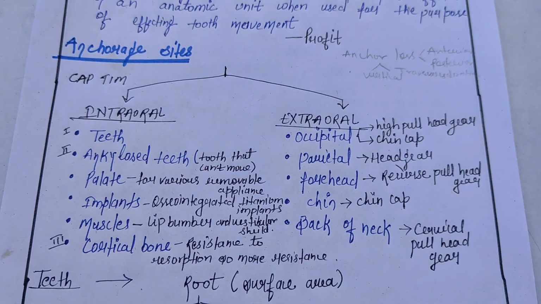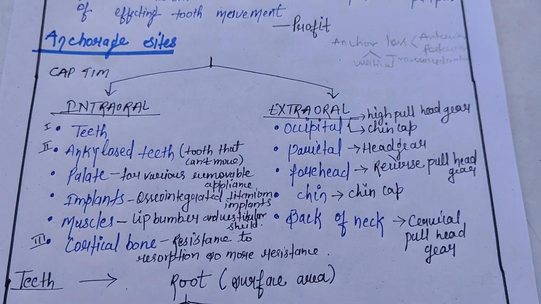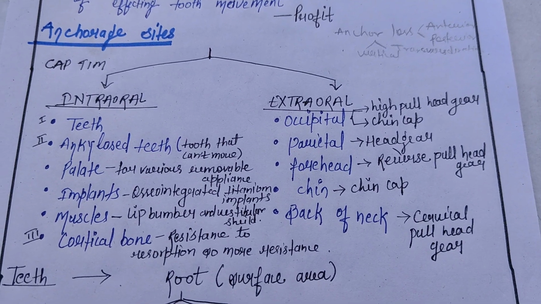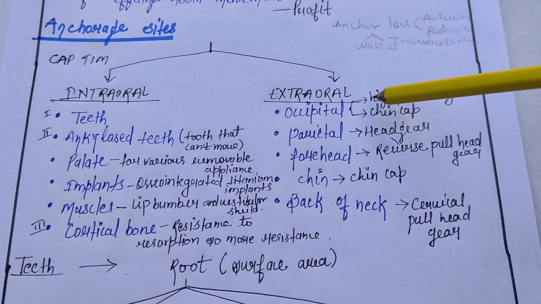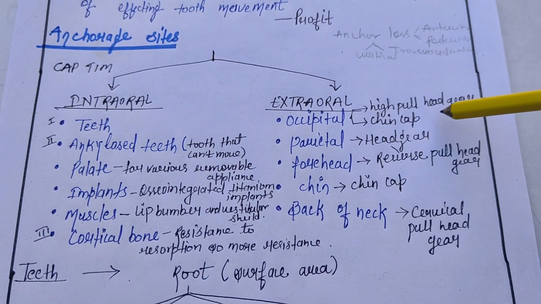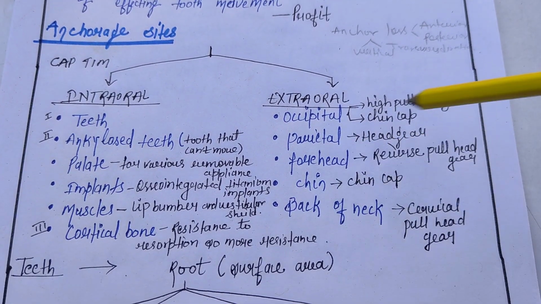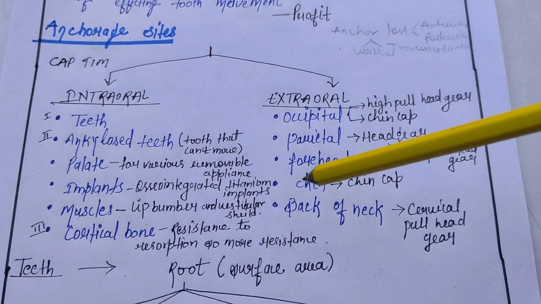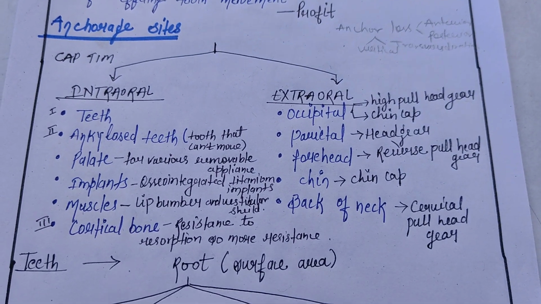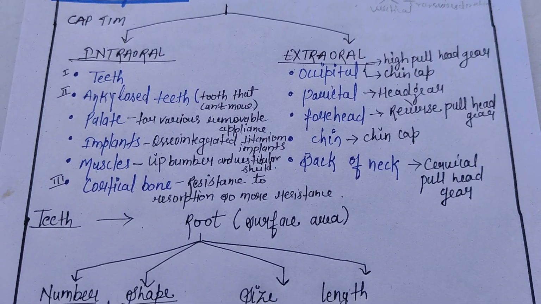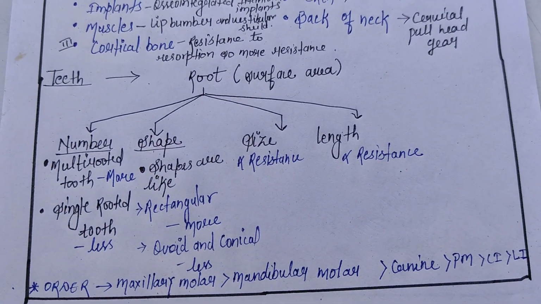Next there are extraoral anchorage sites. Occipital, or high pull: the anchorage sites which can be used are the high pull headgear and the chin cap. Next is parietal headgear, forehead reverse pull headgear and chin cap, and the back of the neck, the cervical pull headgear.